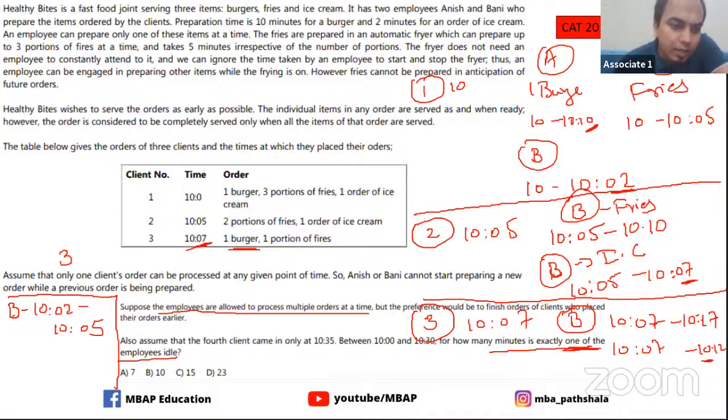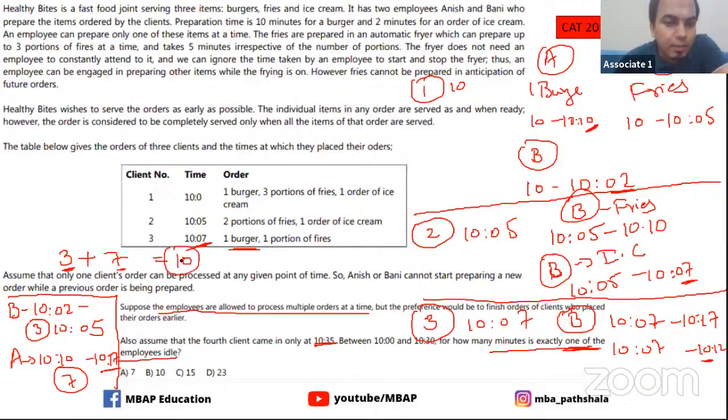So understand, I told you here that B was free from 10:02 to 10:05, but A is free from 10:10 to 10:17. So here A is free for 7 minutes, B is free for 3 minutes, and from 10:17 till whenever the fourth customer comes in, which is at 10:35, they both are free. They both are free during that time. So this is basically 3 minutes by B and 7 minutes by A.